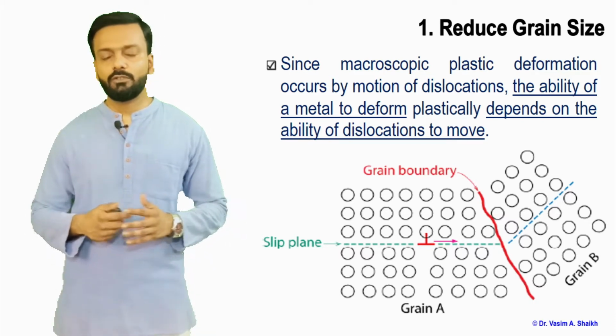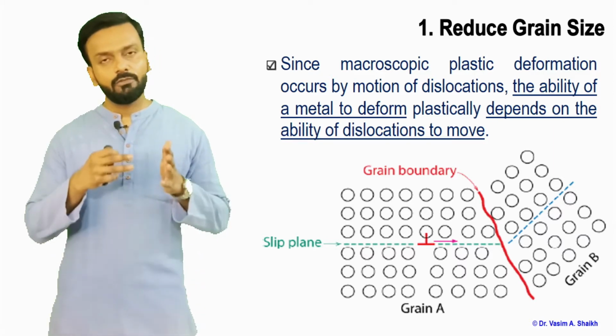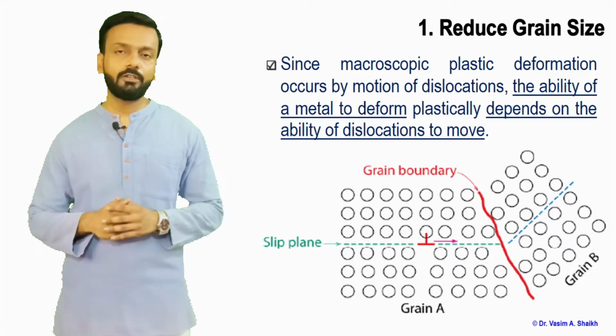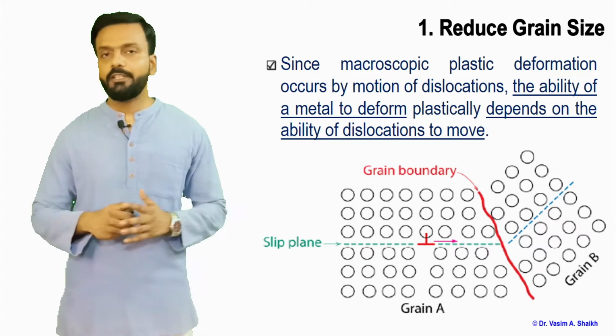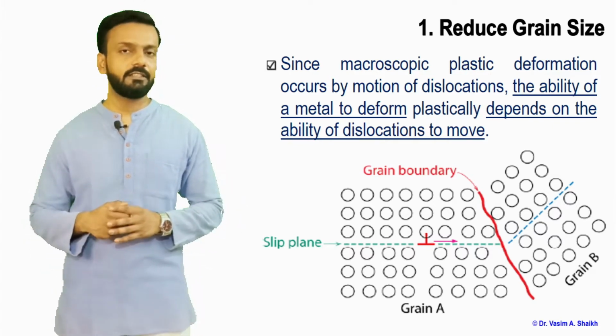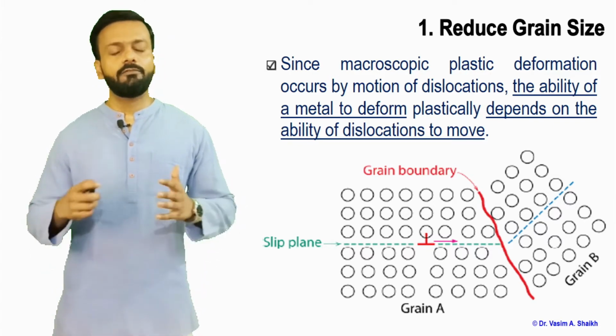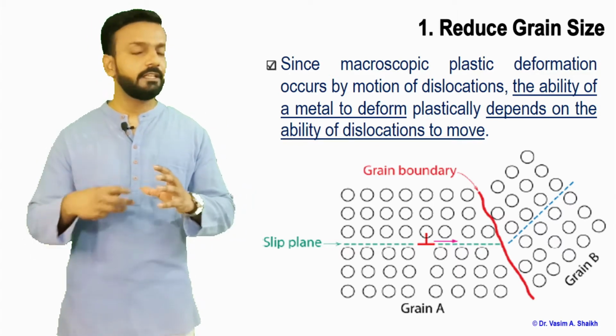We know that dislocations move internally in the grains, and one thing that stops the movement of dislocations is the grain boundary. The fundamental behind reducing the grain size and increasing the strength is that when you reduce the grain size, the grain boundary area increases.